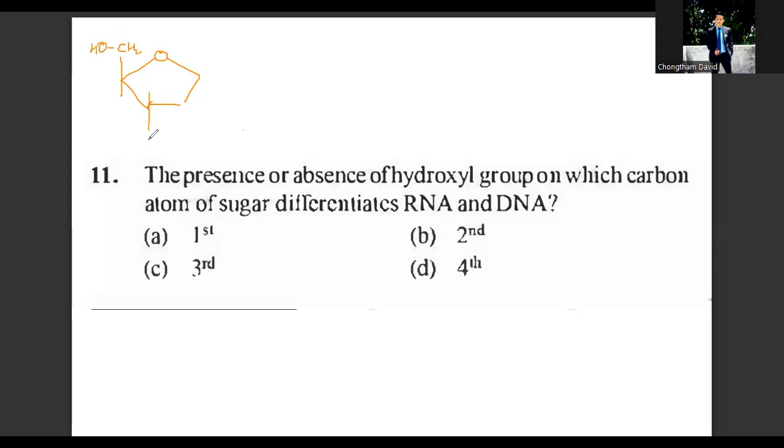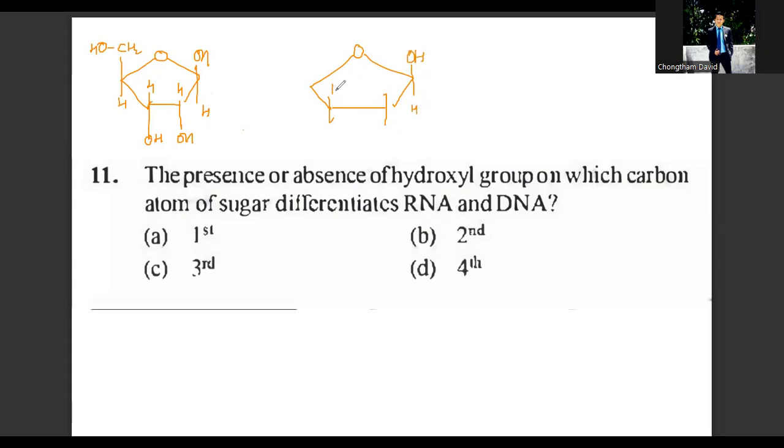This is the structure of ribose, which I'm going to draw, present in your RNA. RNA stands for ribonucleic acid. These are hereditary material. One is a single strand, another is a double strand. This is the DNA, the sugar present in DNA.